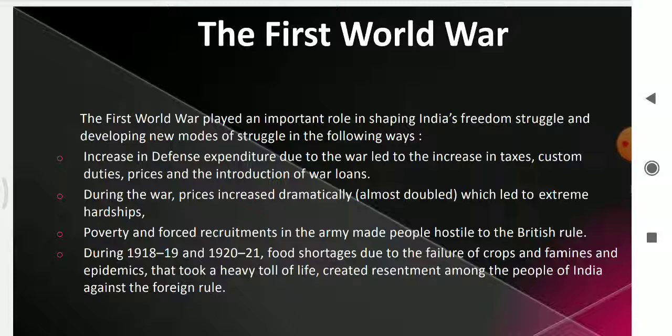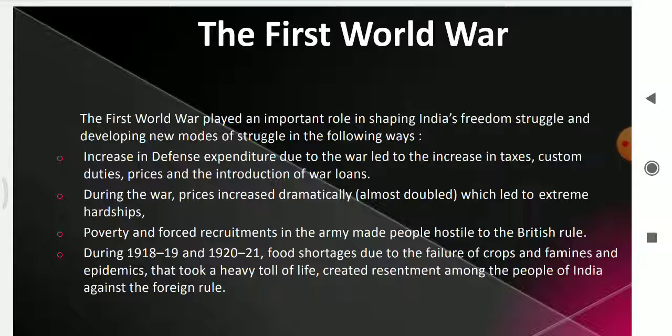We all know that it's because India was under the control of the British, and the British took part in the First World War. This war created a new political and economic situation in India, and after it, the Indian leaders developed new modes of struggle. They adopted a new method of struggling against the British. What made the people adopt new methods, and why did the First World War create a new political and economic situation in India? Let's see this.